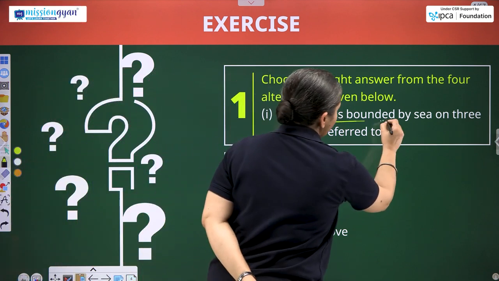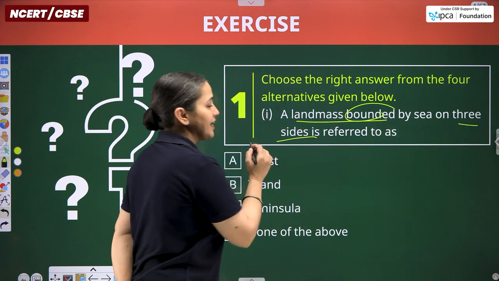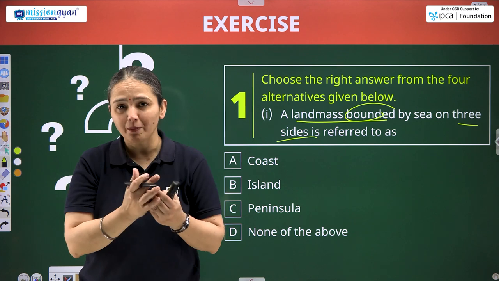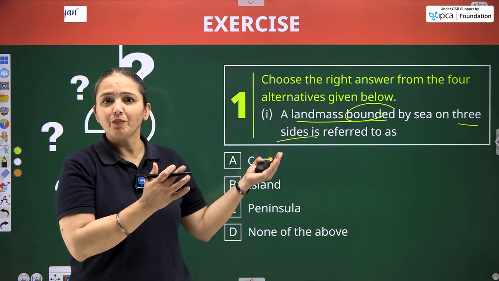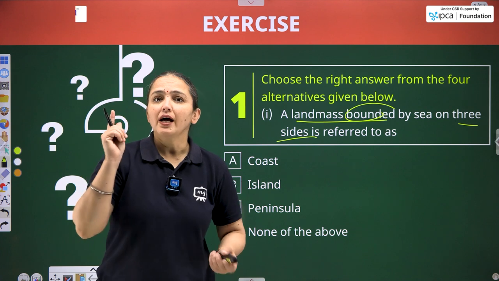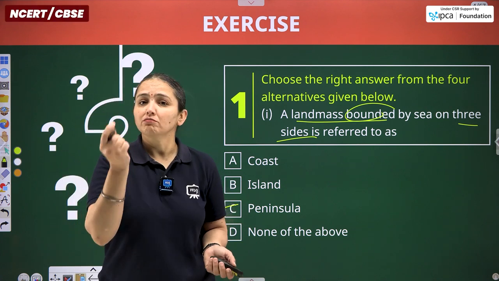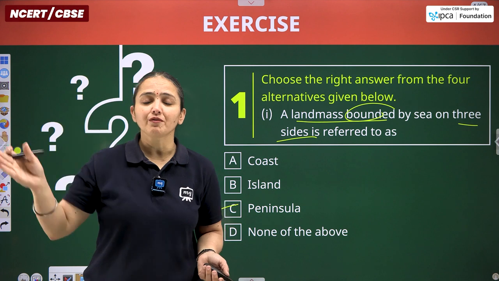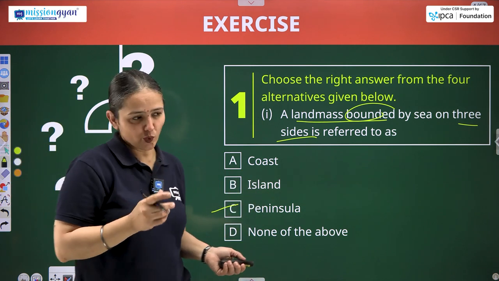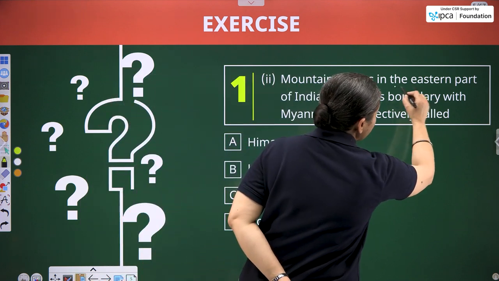A landmass bounded by sea on three sides is known as? A landmass bounded means surrounded on three sides by water, and that is known as a peninsula, and the southern part of India is known as peninsular. The reason is it is surrounded by water on three sides: Arabian Sea, Bay of Bengal, and beneath lies the Indian Ocean.